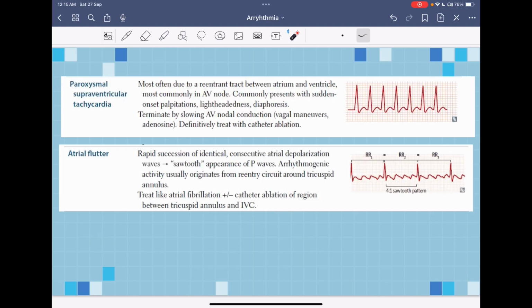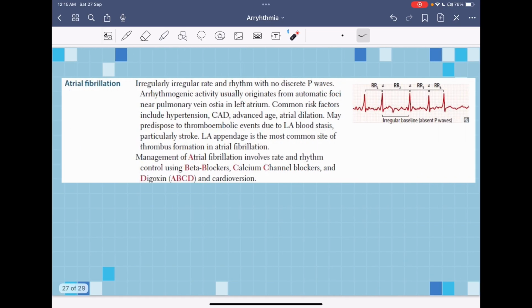waves. We have also atrial fibrillation. In atrial fibrillation, there will be an abnormal increase in the heart rate along with abnormal rhythm. So the rhythm will be irregular, and there will not be any recognizable P waves. Here, all the P waves are non-discrete.